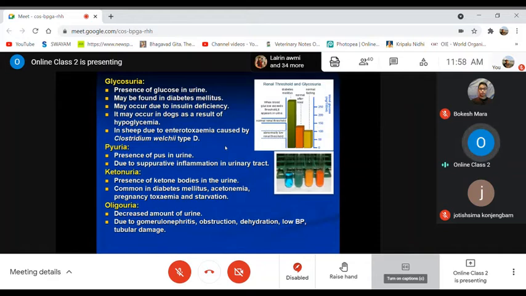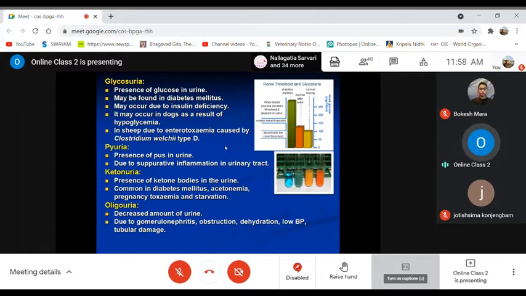Pyuria means presence of pus in the urine. Mostly it occurs in suppurative inflammatory reaction of the urinary tract, starting from your kidney, ureter, urinary bladder, urethra, and all. Anywhere in this urinary tract, when there is suppurative inflammatory reaction, that means abscess formation, mostly due to pus-forming organisms, there will automatically be pus exudation in that kind of inflammatory reaction.